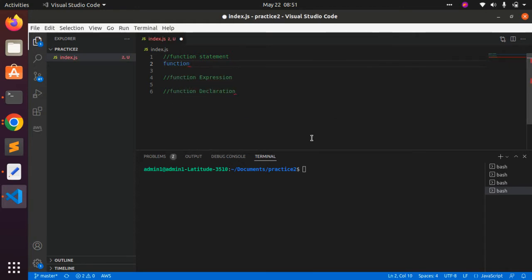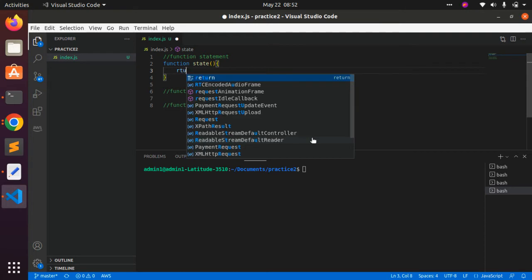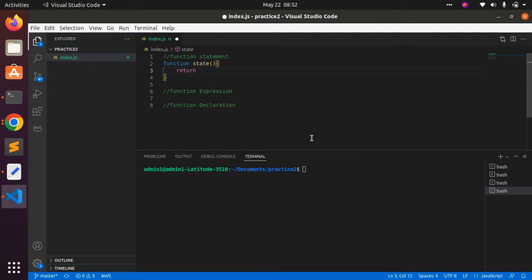If I have to write a function that returns one, or if I'm trying to pass some message inside it, I can write it as a function statement. The function has been written.